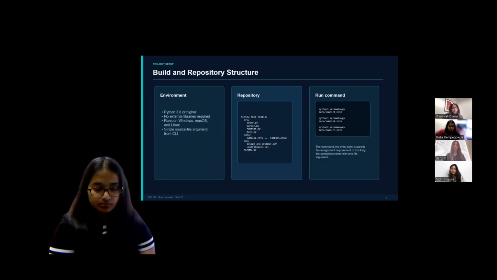The repo is organized into 4 directories: source for the source files, data for the sample programs, and doc for documentation, and a README at the root. To run Noah, you just pass the source file as a single command line argument. For example, python3 followed by the file. This satisfies the assignment requirement of invoking the compiler and runtime with one file argument.